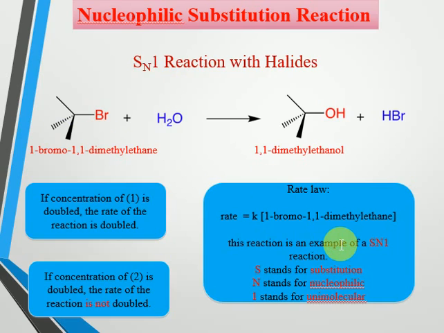So according to this kinetics, the rate determining step, or the slow step, involves only one compound, that is tertiary butyl bromide.